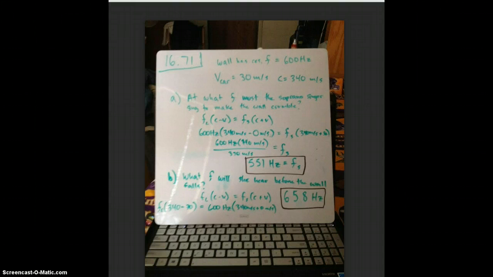Then the second part of the question asks at what frequency will the soprano hear reflected from the wall before it crumbles. So now, it's the same equation, it's just the listener and the source are changing. So the frequency of the listener is equal to 340 minus 30 meters per second, and that's equal to 600 hertz because that's the resonant frequency of the wall, times the speed of sound plus 0, and with the algebra that simplifies to 658 hertz.